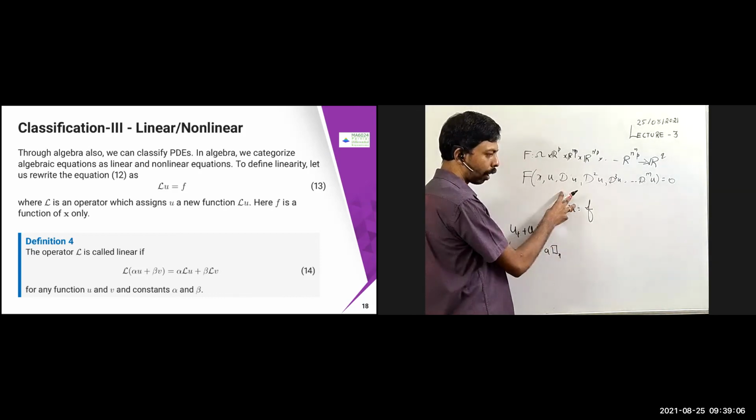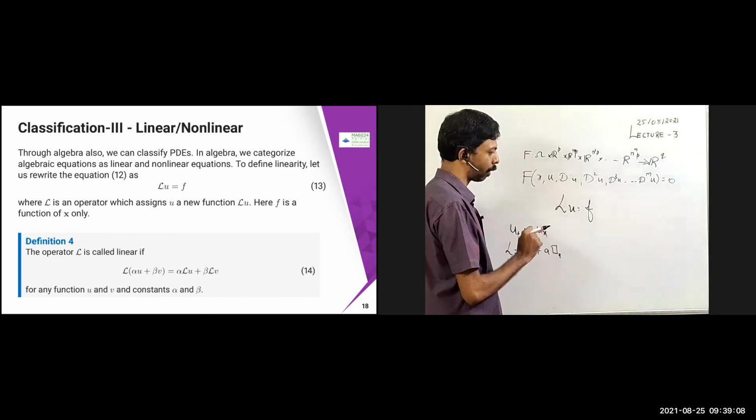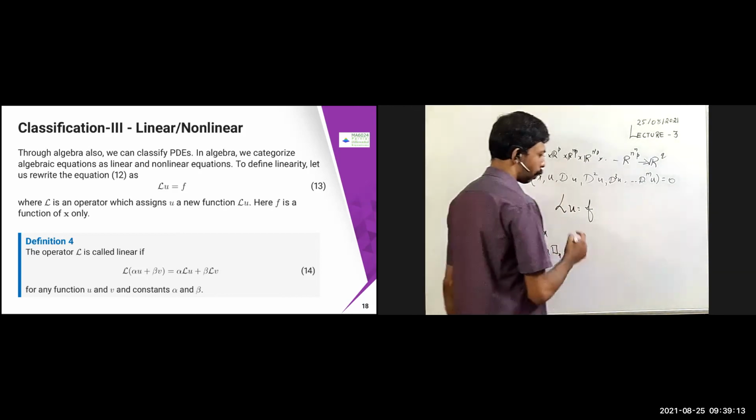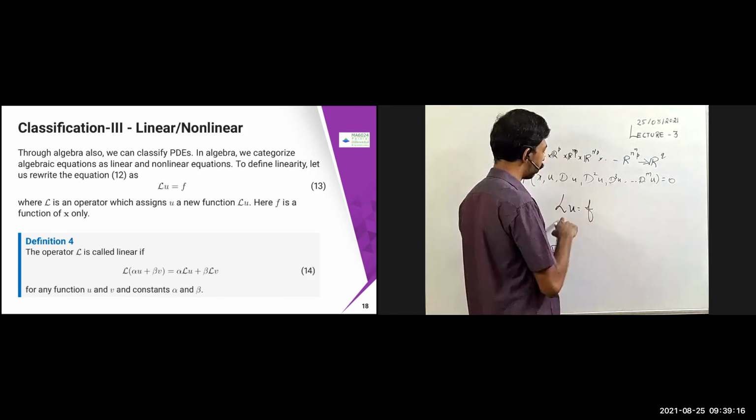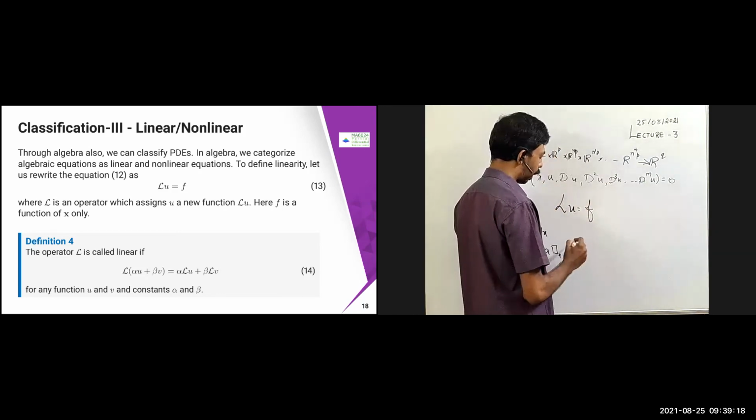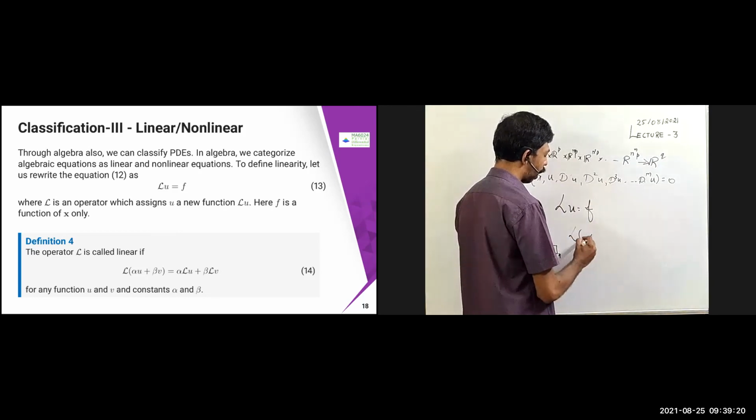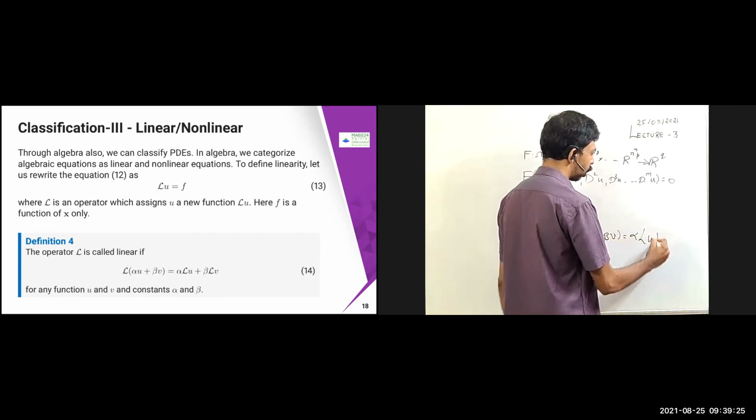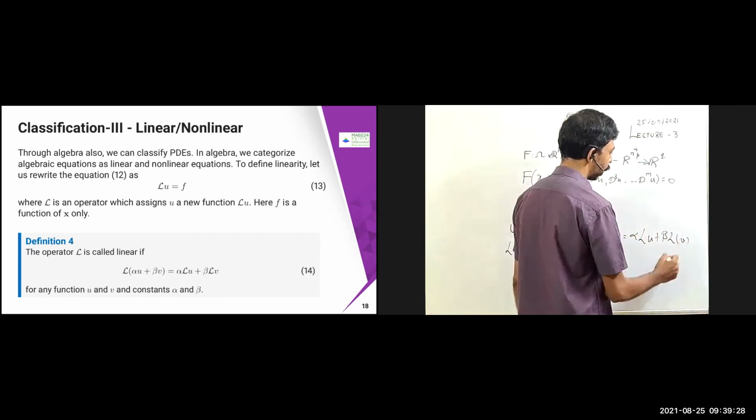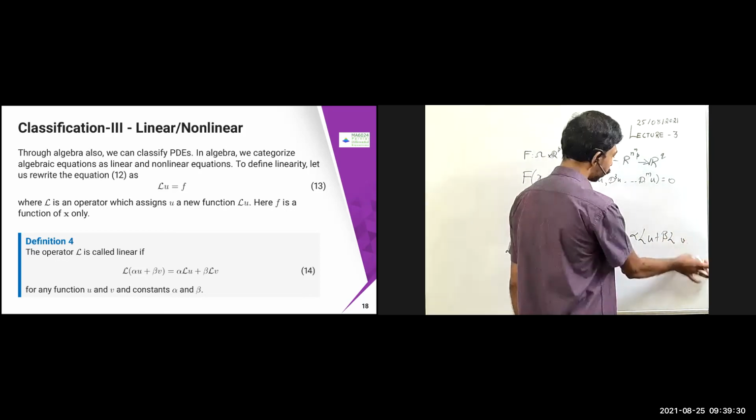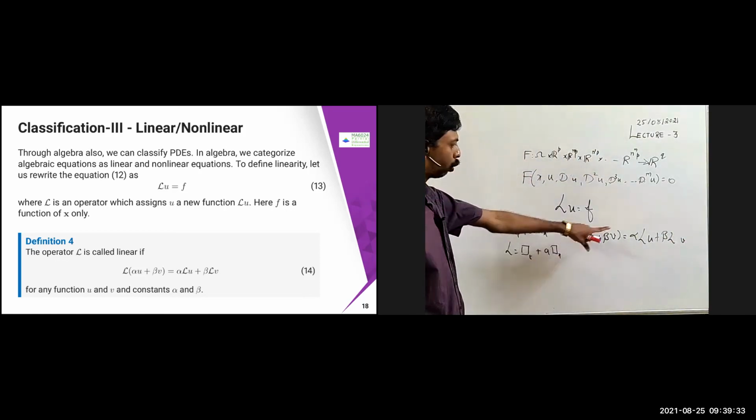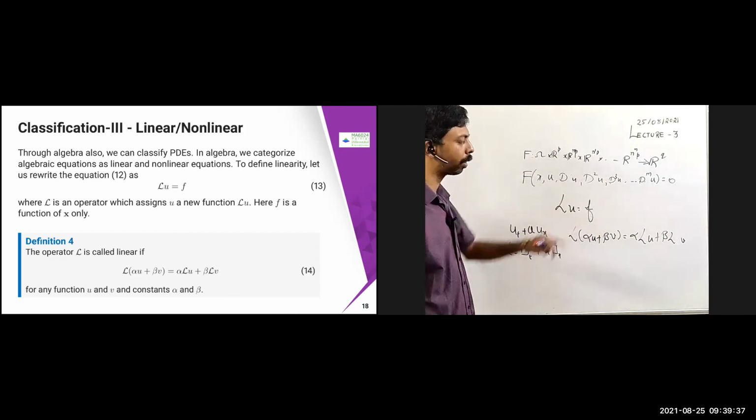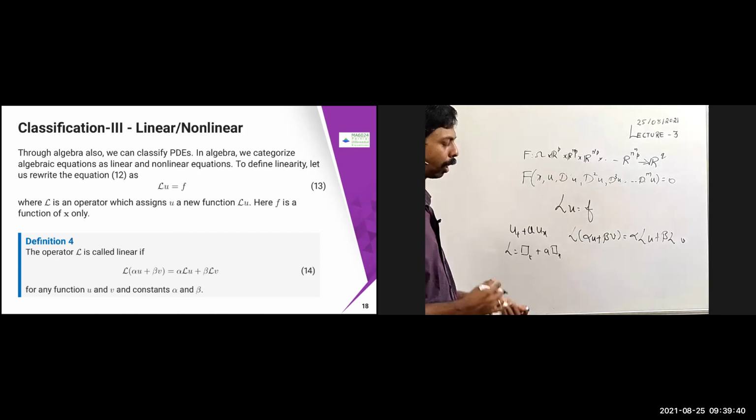If this operator is not linear, then again the subclassifications are there, which we will cover in the next slide. So suppose this operator is linear. That means, suppose Lu equal to f. I have rewritten this equation in this form, Lu equal to f. Then I can just check whether L of alpha u plus beta v equals alpha times L of u plus beta times L of v. This is satisfied for any functions u and v. Then we can say that the corresponding PDE is called a linear PDE.